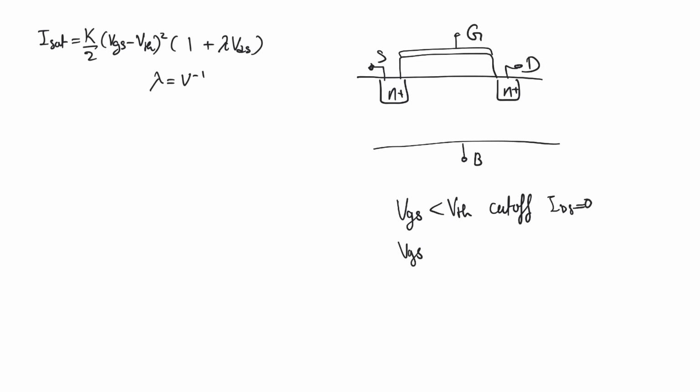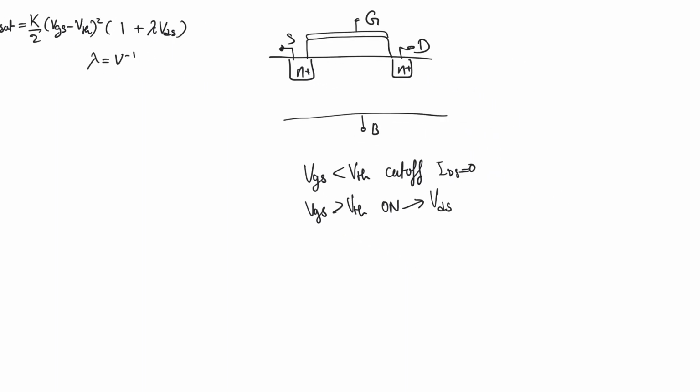When we apply a gate to source potential greater than this V threshold, it is on. If the drain potential is low enough so that the channel has not pinched off, it is in a region called ohmic, and if the drain potential is higher than this pinch-off value, then it is in saturation. In ohmic, the current is a function of drain potential, gate potential, and source potential, whereas in saturation, the current is only a function of gate and source potentials.